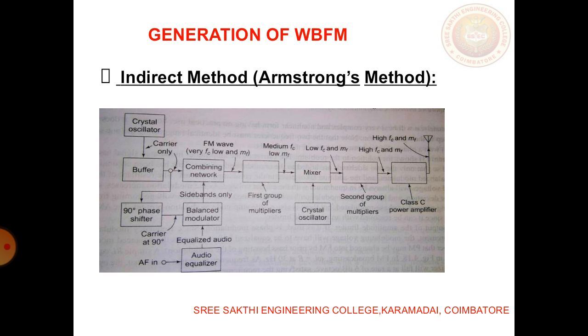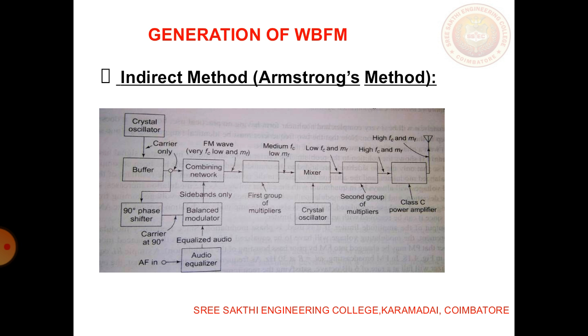That signal is given to a multiplier, which multiplies the frequency to form wide band FM. Then it is given to a mixer, where again a crystal oscillator is applied to boost up the signal.